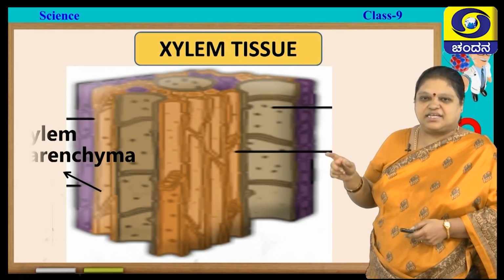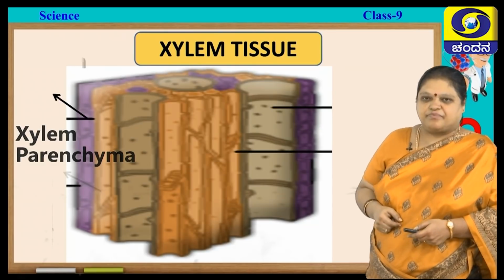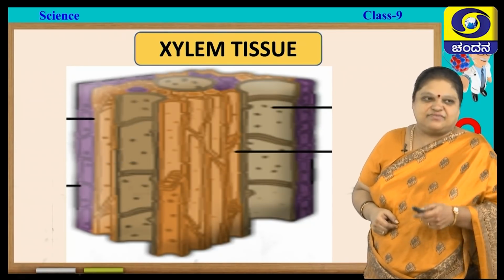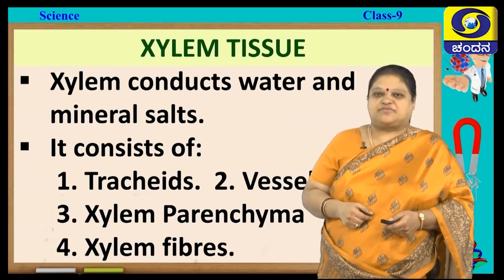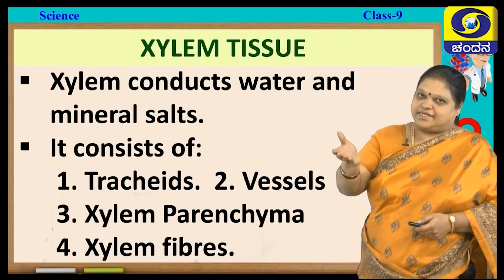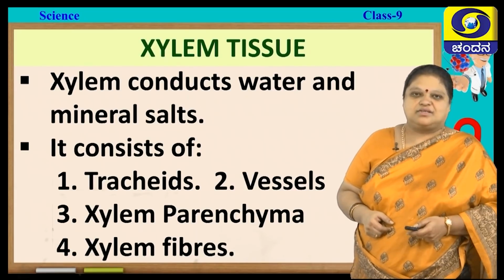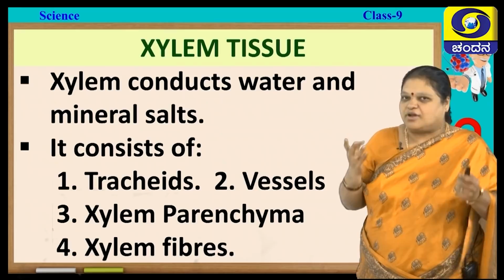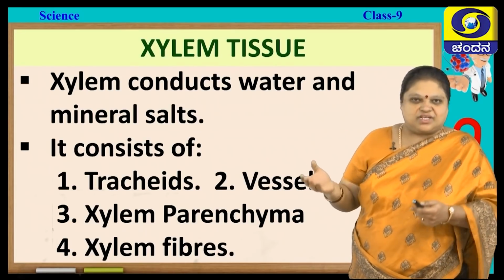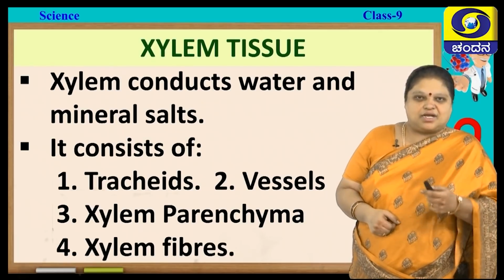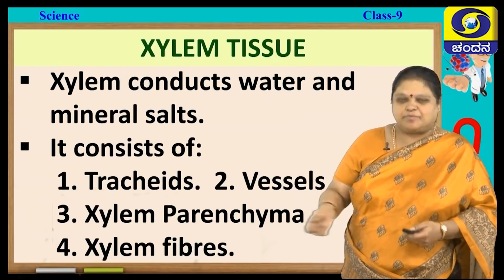Next, you can see xylem parenchyma, slightly outside. Next, you see xylem fibers. So, you understood there are four types of xylem. So, write down, children: xylem conducts water and mineral salts. It consists of four types of tissues. One is the tracheids, another one is the vessels, third is xylem parenchyma, and fourth one is the xylem fibers.